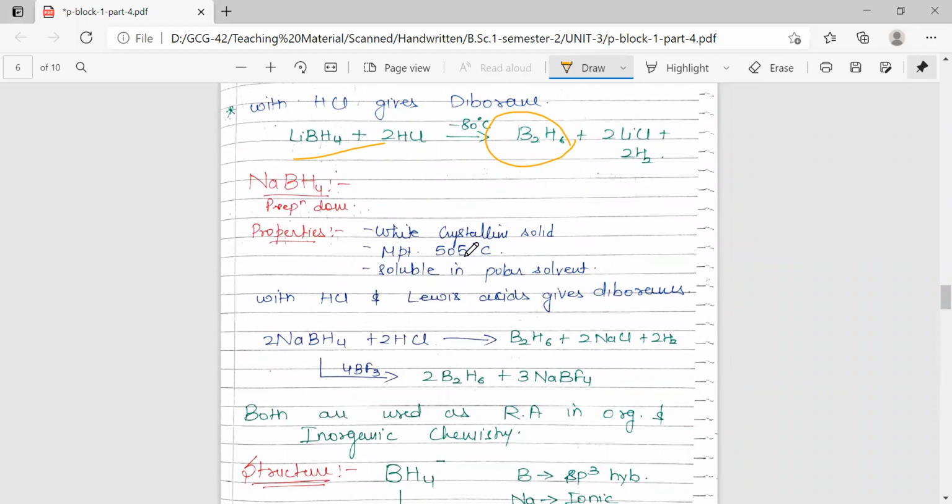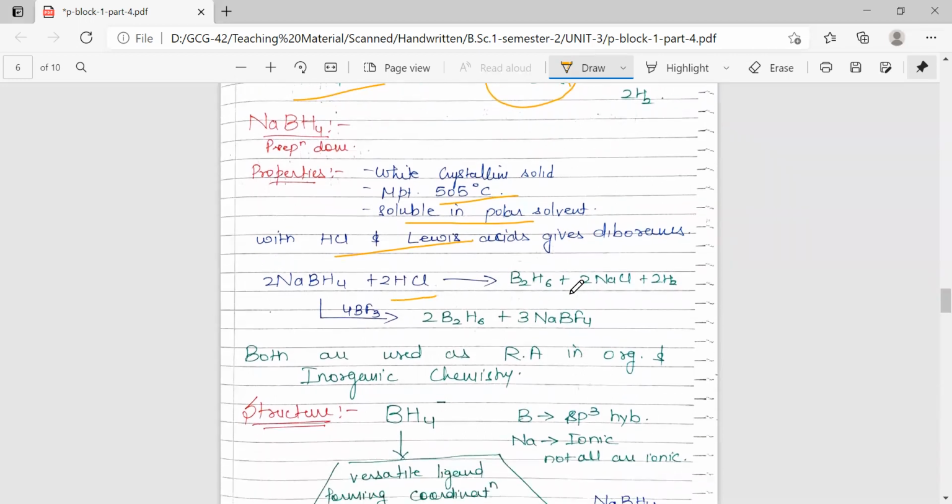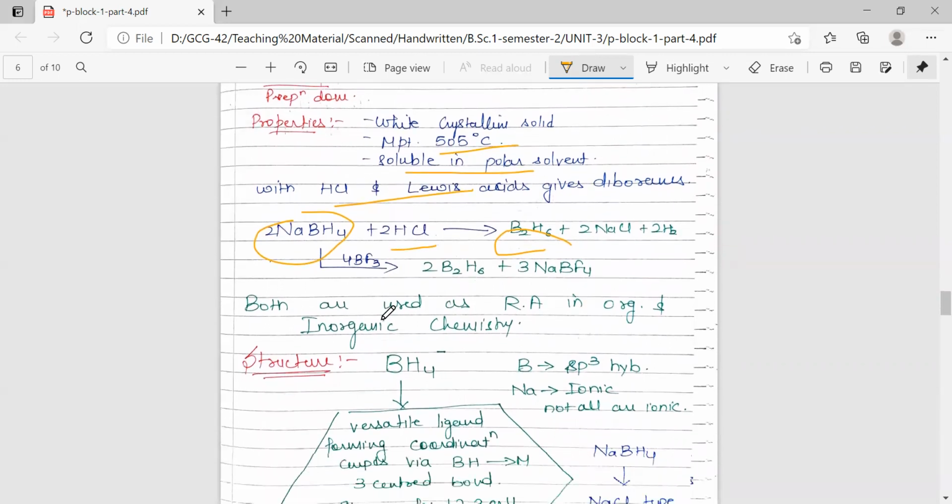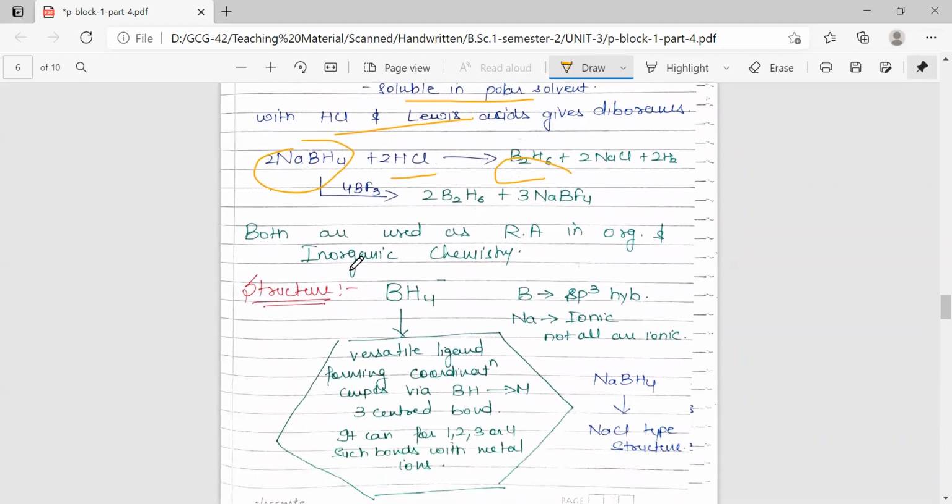Sodium borohydride is also a white crystalline solid. Its melting point is 505 degrees Celsius, it is soluble in polar solvents, and it reacts with HCl and Lewis acids to give diborane. So here is a reaction with HCl. This is a synthesis reaction for diborane, where it is prepared from sodium borohydride. If we treat it with HCl or a trihalide of boron, it gives diborane. So both are used as reducing agents, sodium borohydride and lithium borohydride.